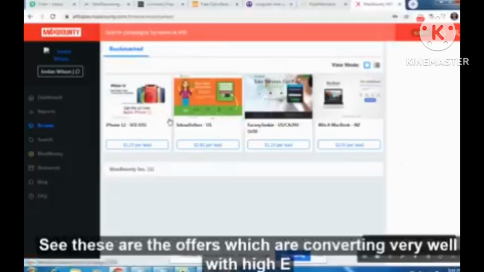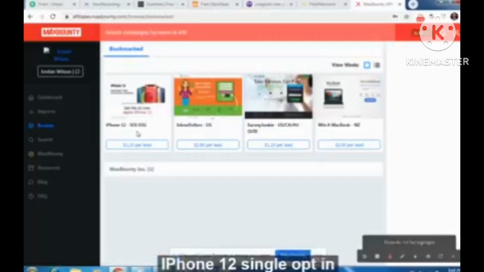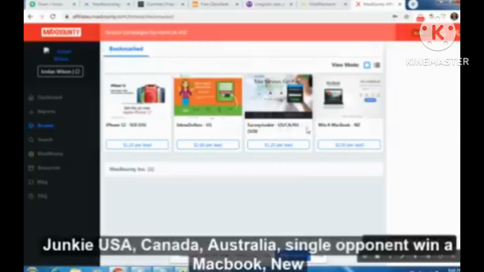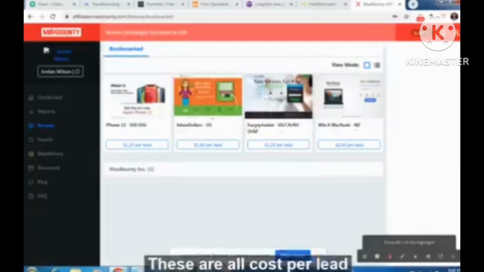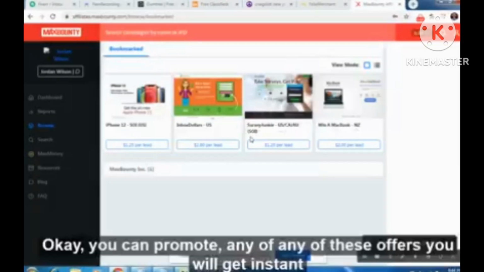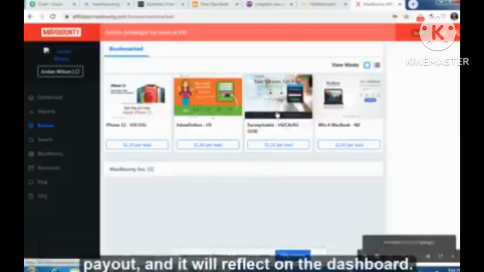These are the offers which are converting very well with high EPC. iPhone 12 single opt-in US traffic, Inbox Dollar US traffic, Survey Junkie USA, Canada, Australia single opt-in, and Win a MacBook New Zealand. These are all cost per lead offers. You can promote any of these offers. You will get instant payout and it will reflect on the dashboard.